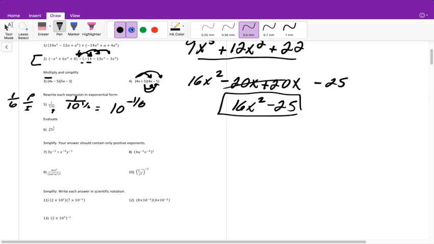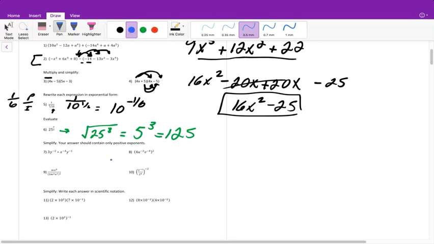Right? To evaluate this, I know I'm going through this quickly, but if you need to, just rewind the video. To evaluate this, we will rewrite it in radical form. So it's power over index. Since we have an index of 2, I know we're taking the square root, and it's being raised to the third power. Well, it's easier to take the square root of 25 than it is to raise 25 to the third power, and the square root of 25 is 5, so 5 cubed is 125.